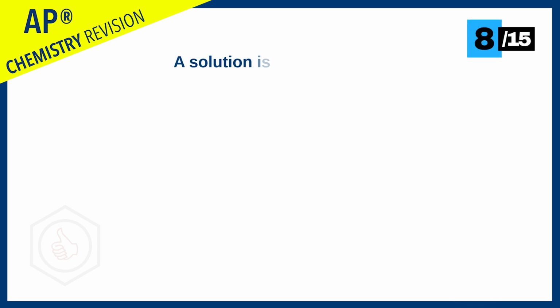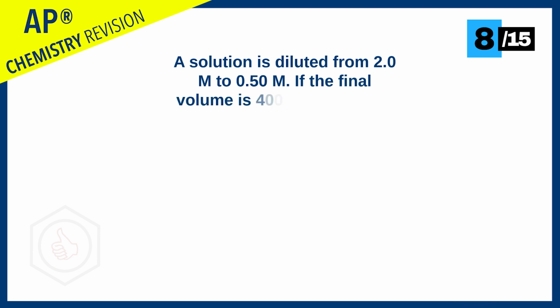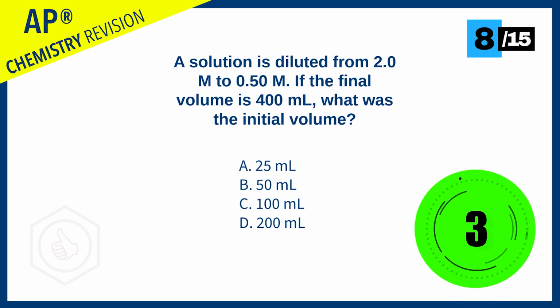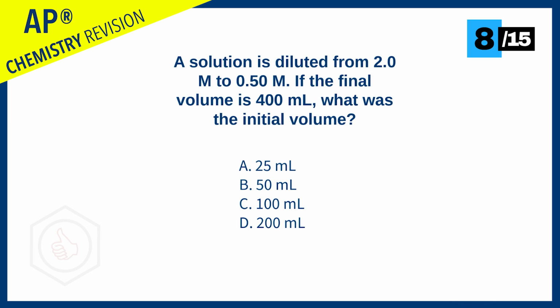A solution is diluted from 2 molar to 0.5 molar. If the final volume is 400 milliliters, what was the initial volume? 25 milliliters, 50 milliliters, 100 milliliters, or 200 milliliters? The answer is 100 milliliters, because the final concentration is 4 times smaller than the starting concentration, which means the original volume must have been 4 times smaller than the final volume.